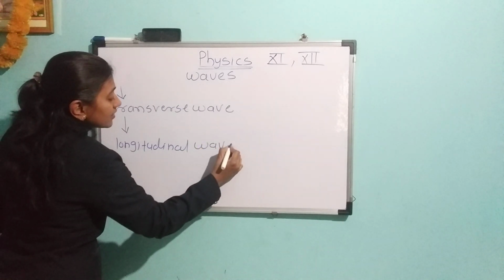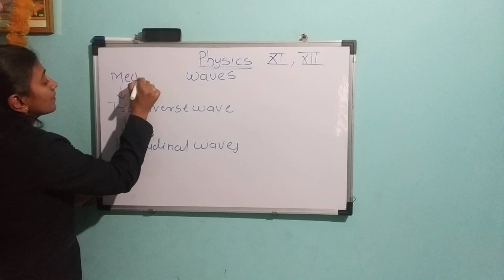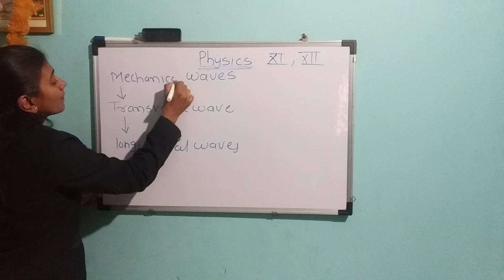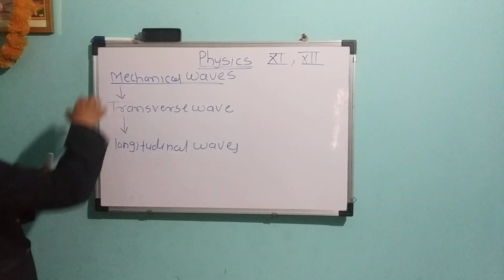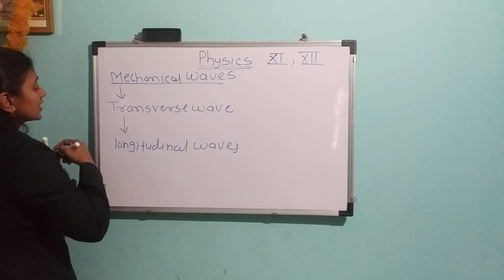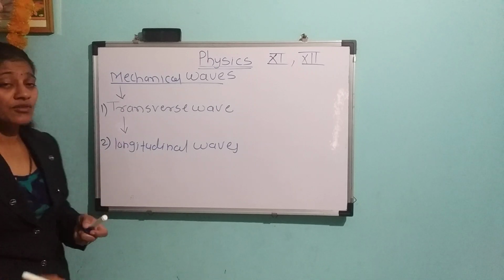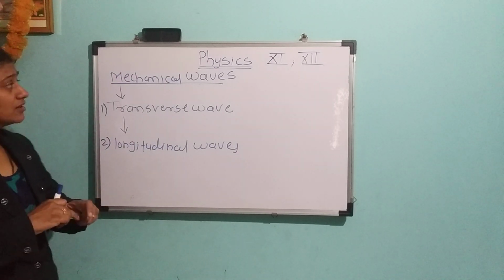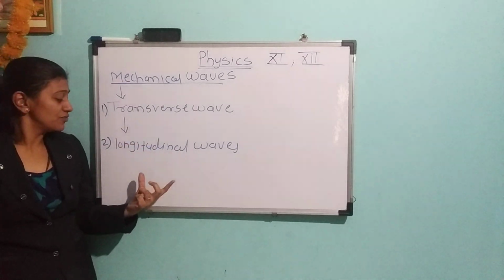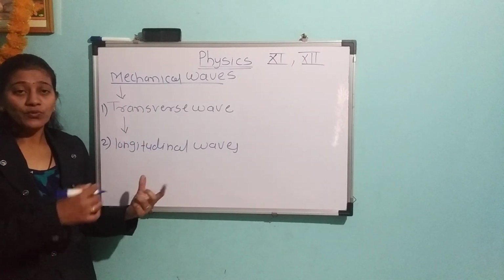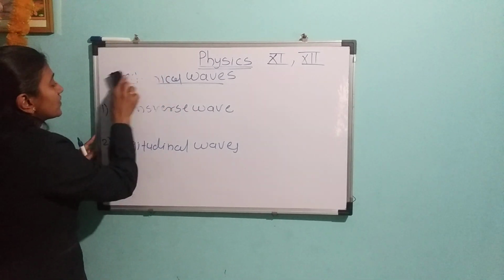Mechanical waves have two types: transverse wave and longitudinal wave. Somewhere the pronunciations are different. Now we are going to see their characteristics one by one. I will take the transverse wave first.